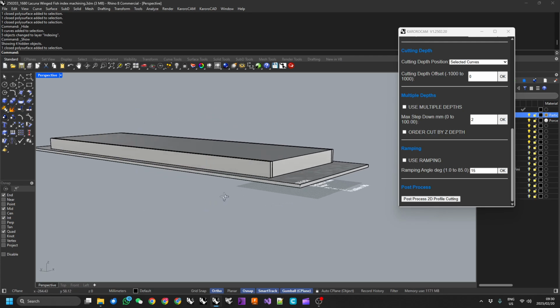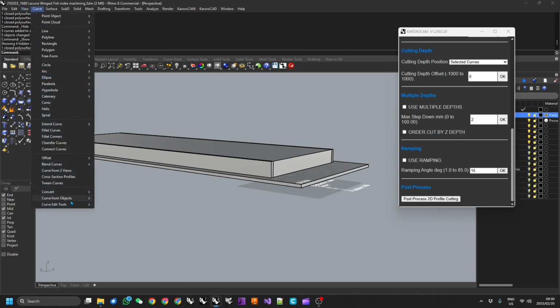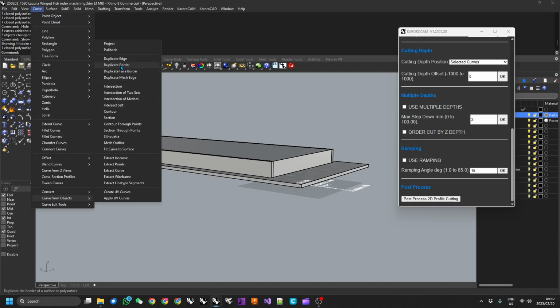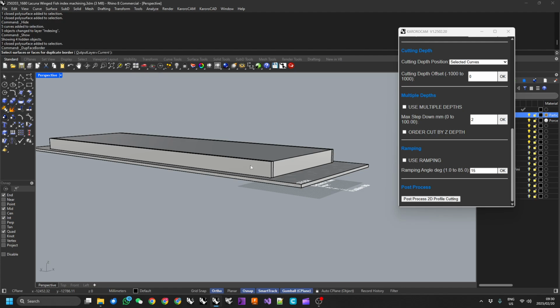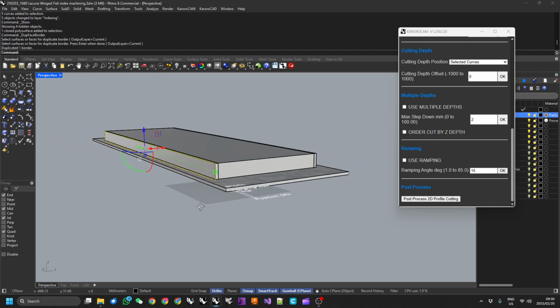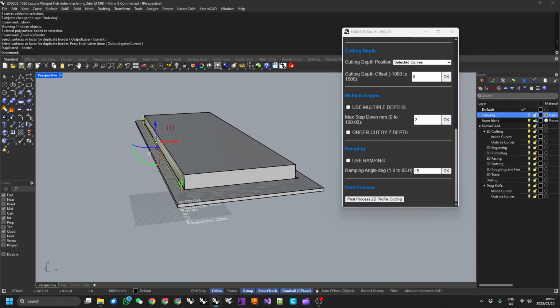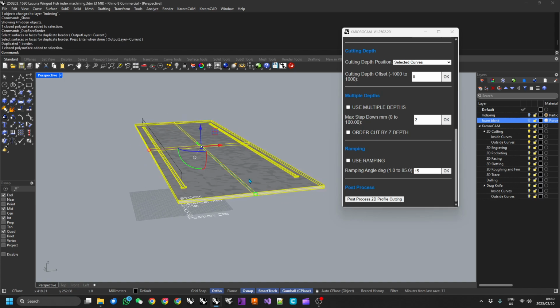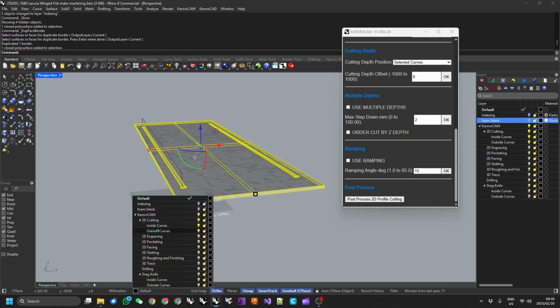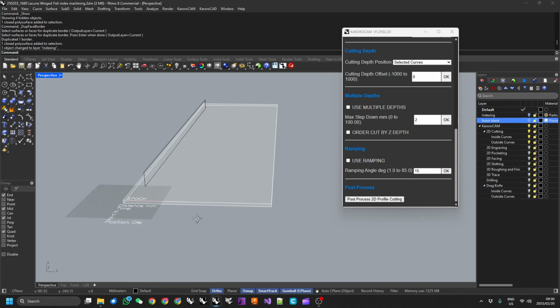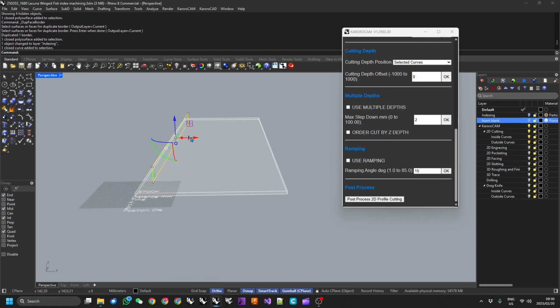To cut these, I'm going to go curve from object, duplicate face border, and grab that face. I'm then going to turn off that indexing layer and the foam block, and we'll put this out to the indexing layer as well. So I have this curve.